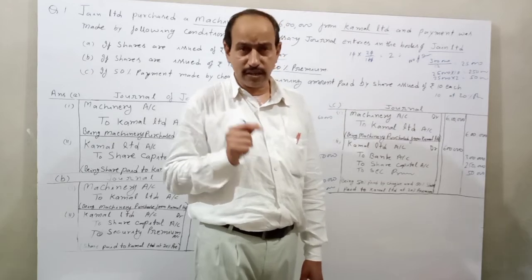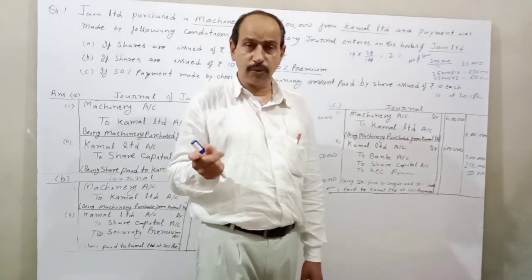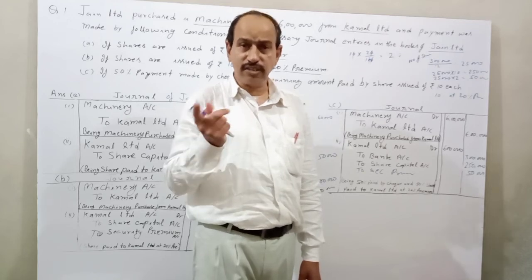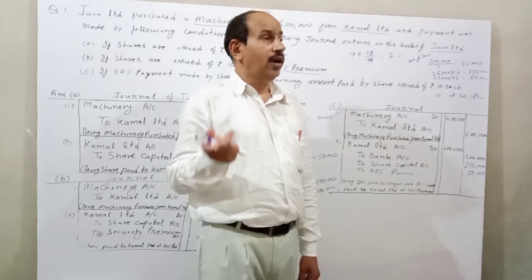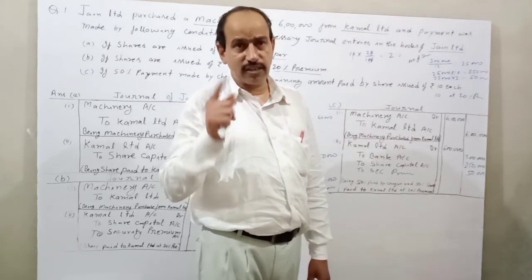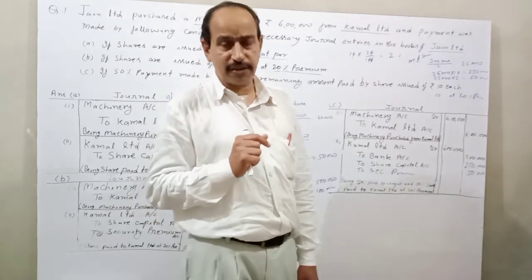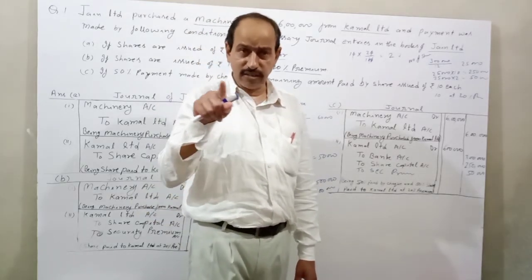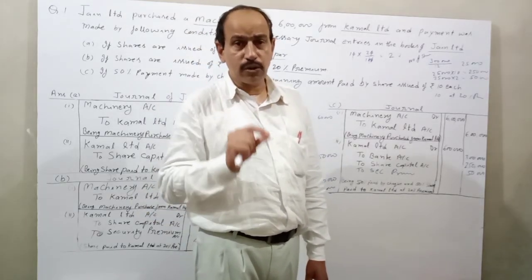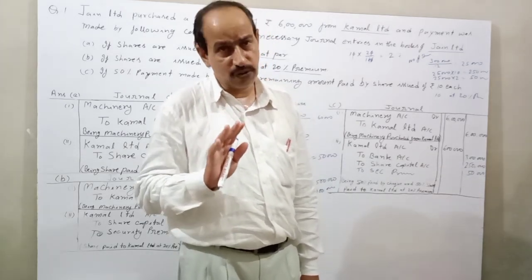The underwriter is a creditor, and when the underwriters are paid shares, the underwriters are debited in the second entry: underwriters account DR to share capital. Understand? Okay, thanks.